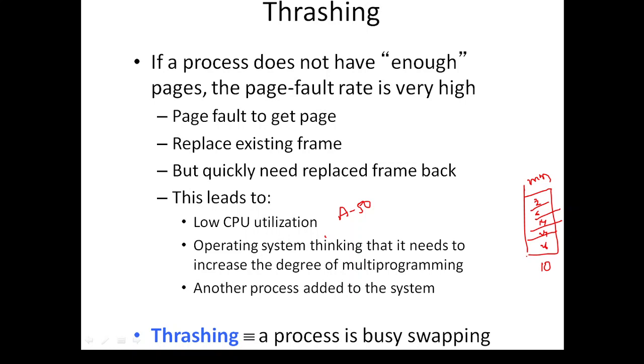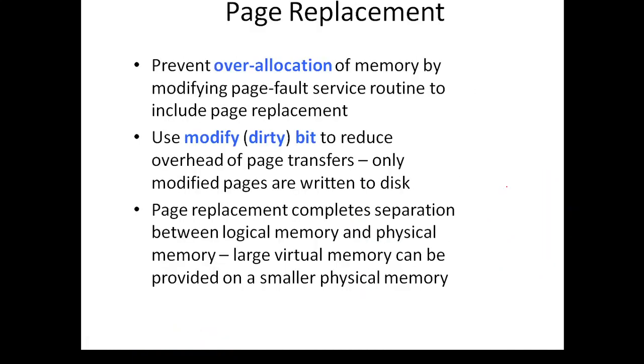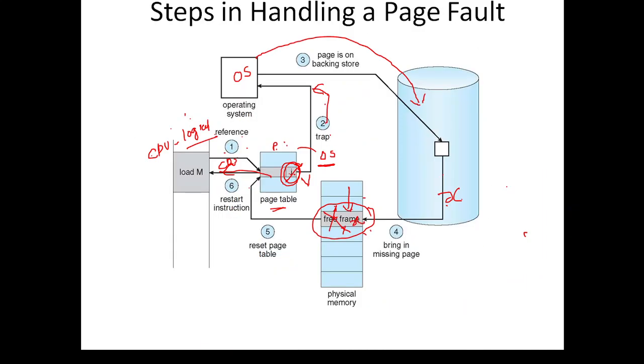What do you mean by thrashing? Suppose the CPU generates the 47th instruction, and this 47th instruction is not in the main memory. Then it is a page fault. Page fault means the procedure we have seen earlier: we have to get that 47th page from the secondary memory to the main memory, and then update the valid-invalid bit. This is the procedure we have to follow.